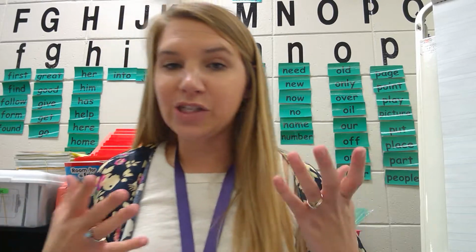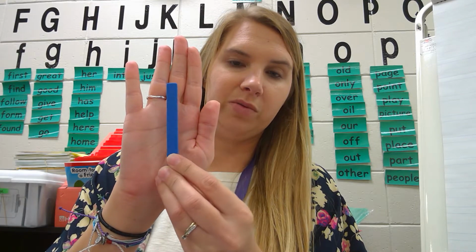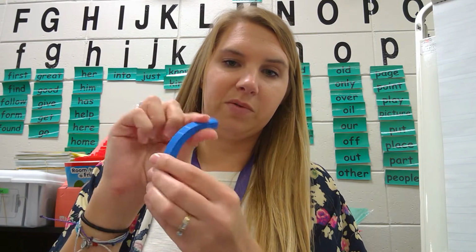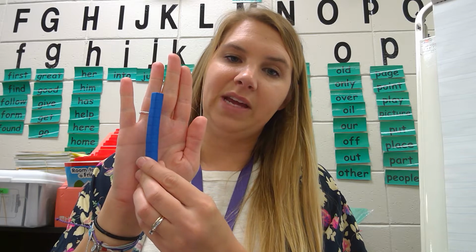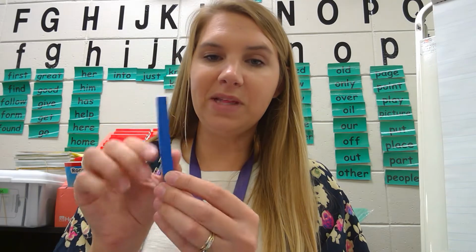Now here in the classroom, I have the foam 10 rods. If you see them here, the foam 10 rods. And I can bend them around. I just didn't have enough to give everybody. But this also means 10.